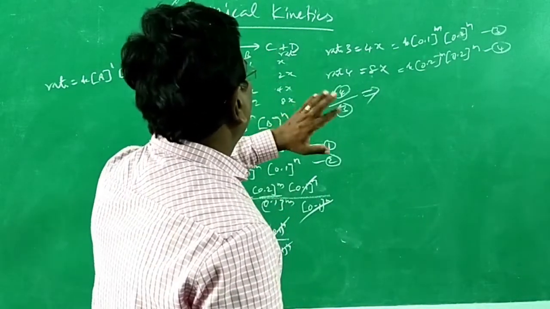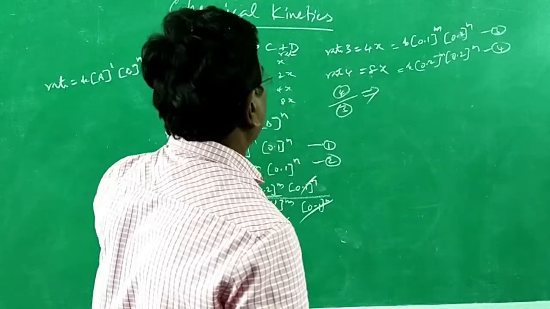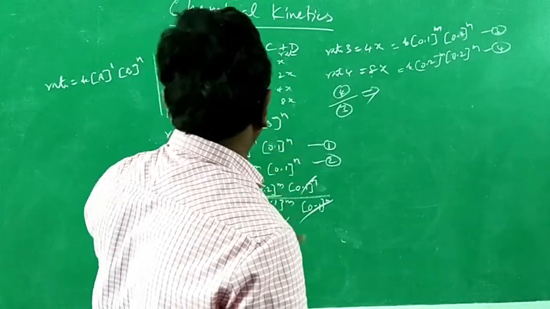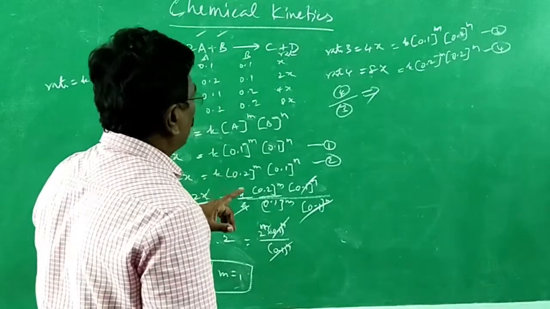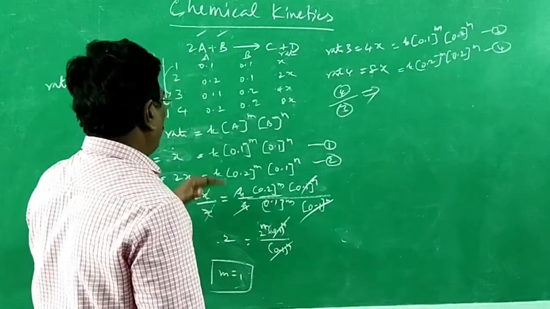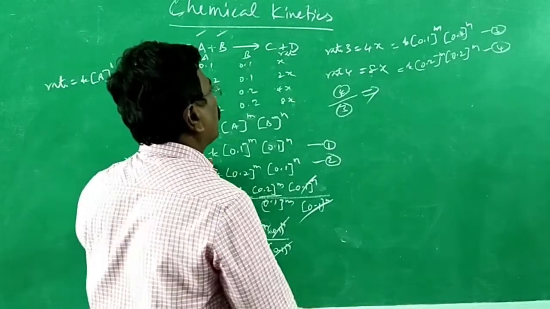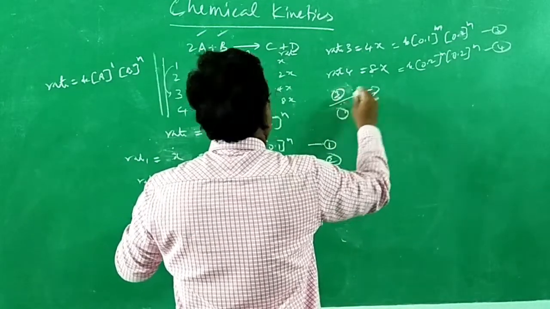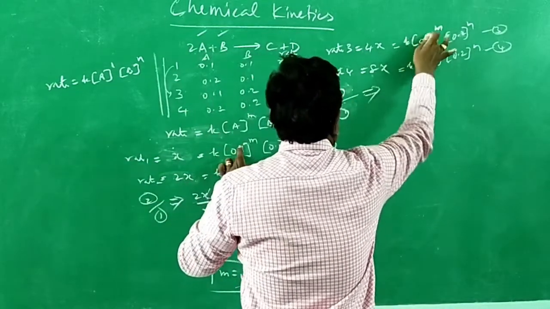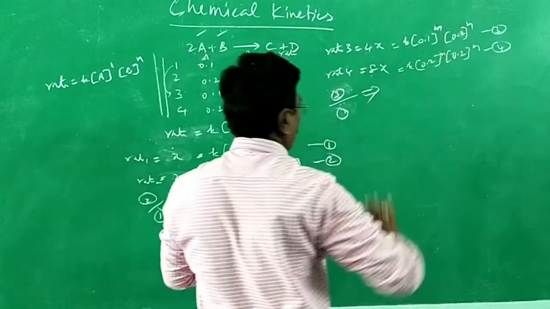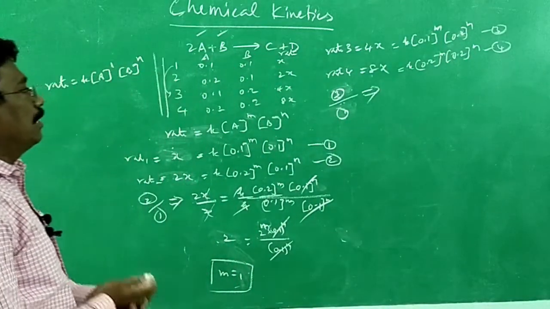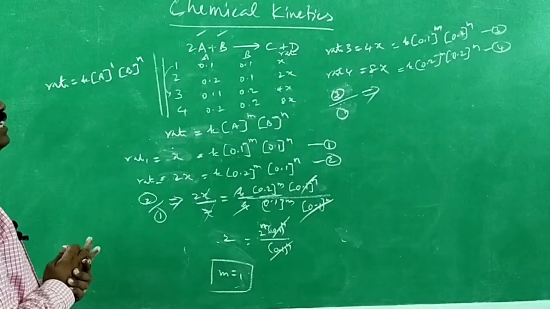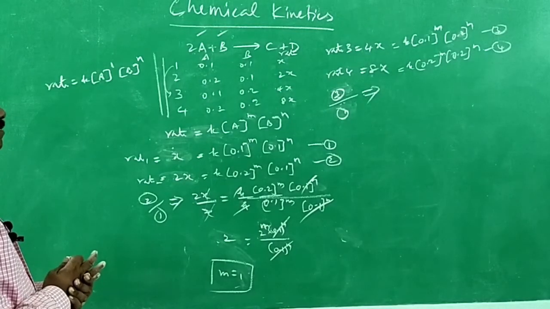If I divide 4 by 3, I may get only the value of m because n will get cancelled. I may not get the value of n. Therefore, better to go in for 3 by 1, because in 3, m will get cancelled. Only n will be left. So let it be 3 by 1. 4 I don't need. Without the value of 4, I can find out the answer.